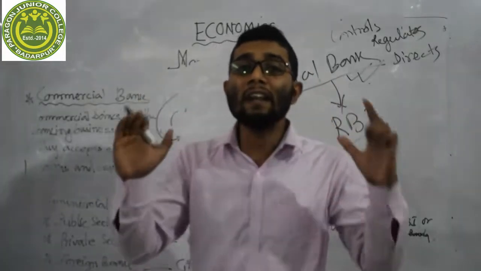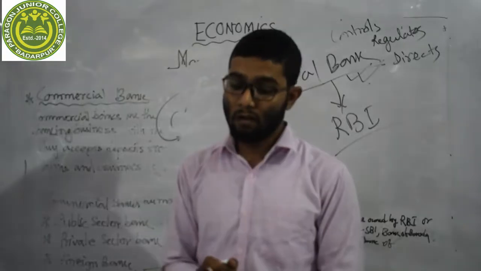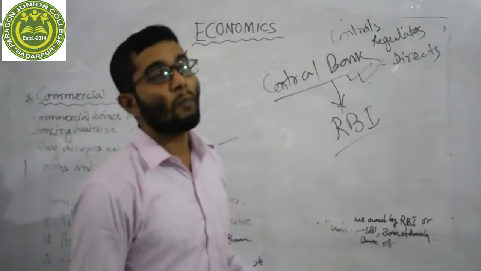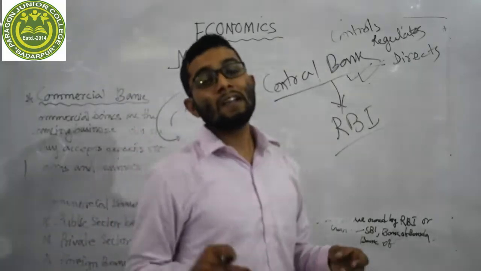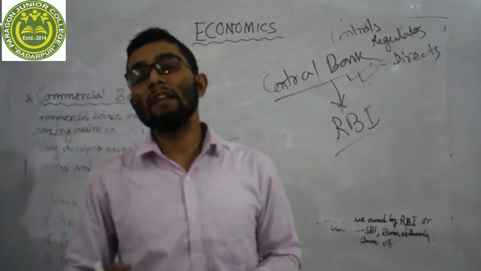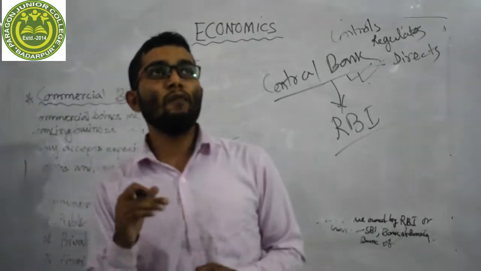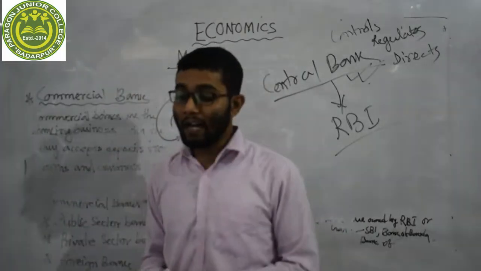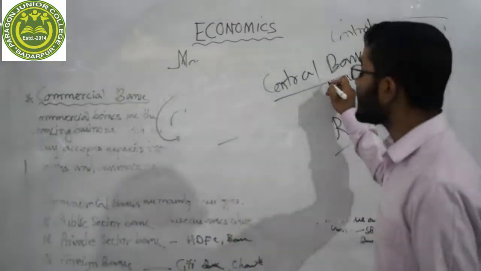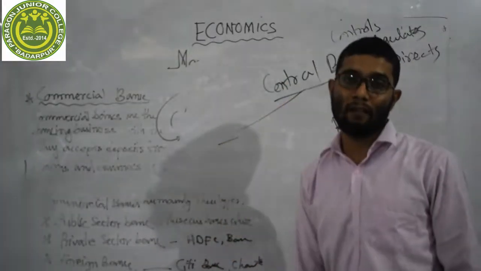Central bank has the only right to print currency notes. Second function, if we discuss, we will see that central bank controls the volume of credit. Yes, our central bank, Reserve Bank of India, can control the volume of credit. The third function is that central bank is the banker of the banks. Yes, central bank is the banker of all the commercial banks.